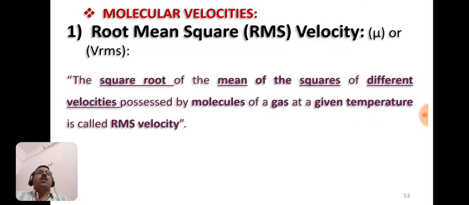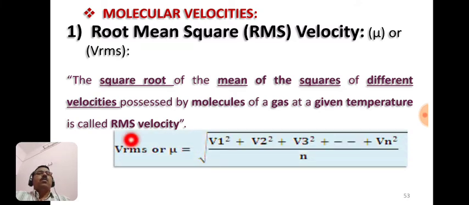So it is called RMS velocity or root mean square velocity, and it is given by the formula Vrms is equal to under root of (v1 square plus v2 square plus v3 square plus ... plus vn square) upon n.